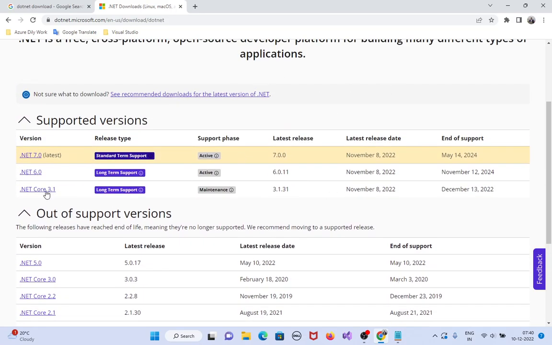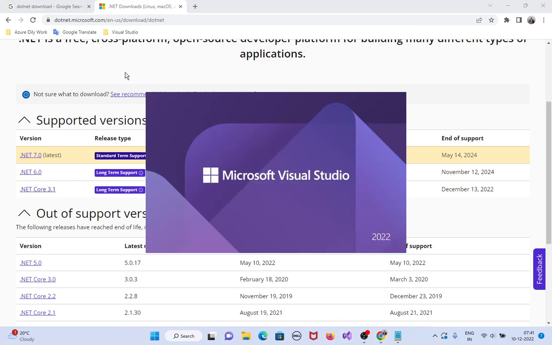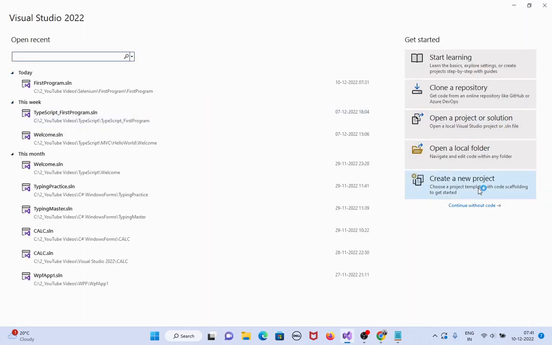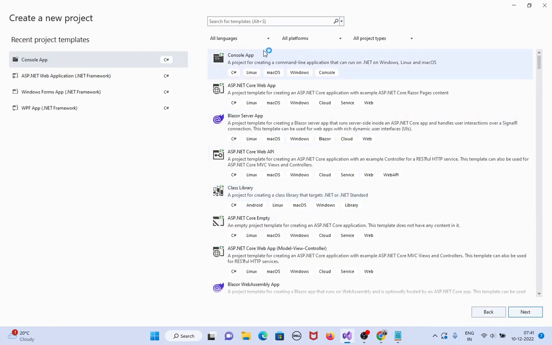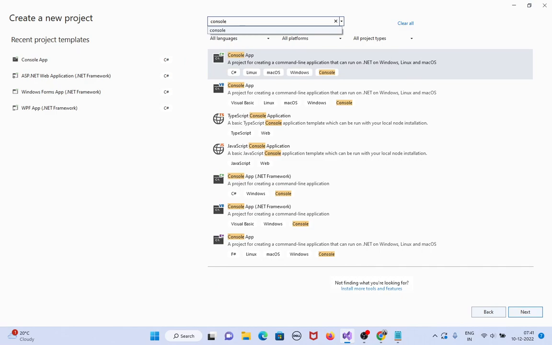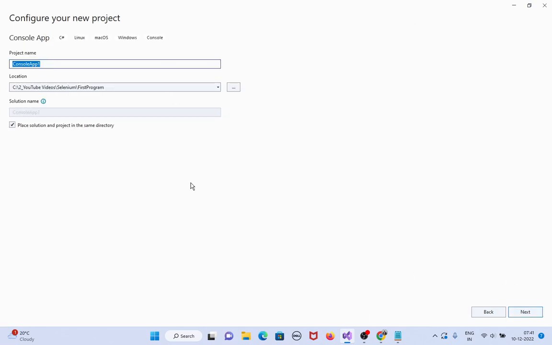See, I need .NET 3.1, so that's why I am going to install this one. Reason, for example, I want to create one console application project, so there is no .NET 3.1, only .NET Core 5 and 6 only there. So that's why I need to install 3.1.